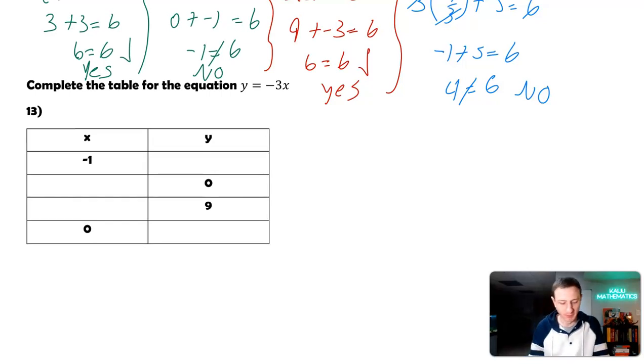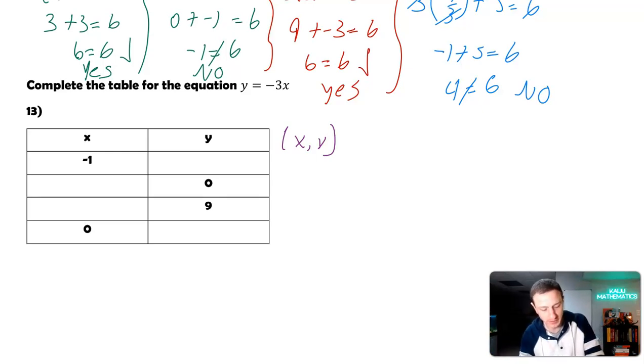Next, complete the table for the equation y equals negative 3x. We have a table here with some x values and some y values given. So we want to get these corresponding missing points, because then what's going to happen is we're going to get an ordered pair. Like these x and y's are going to create an ordered pair, which we just practiced plotting. So we'd plot those ordered pairs and we would get a graph of an equation.